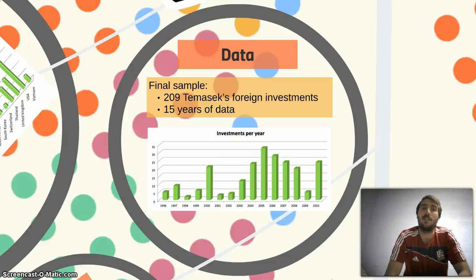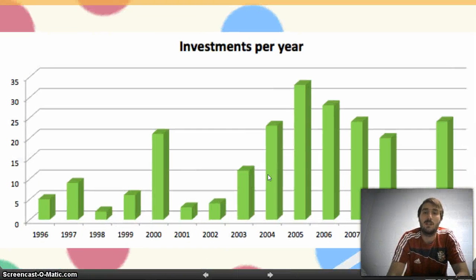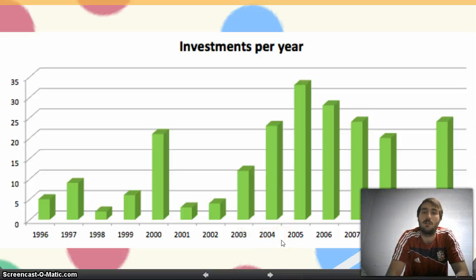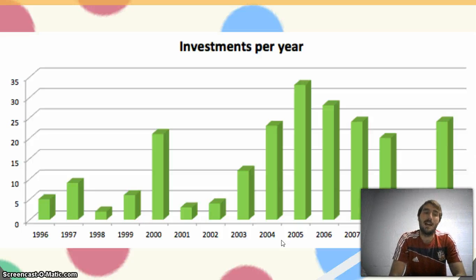In our 15-year period of investments, there have been 209 foreign investments, and as we can see here from the picture, there is a high increase around 2004-2005. We decided to exclude from our study the investments from 1989 till 1996, because there were fewer investments, just 5% of all.